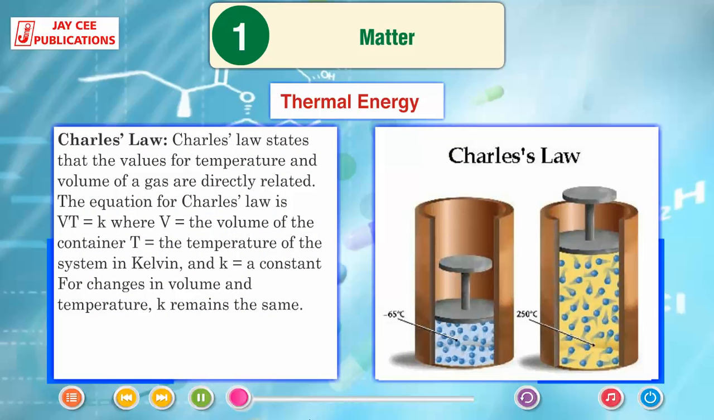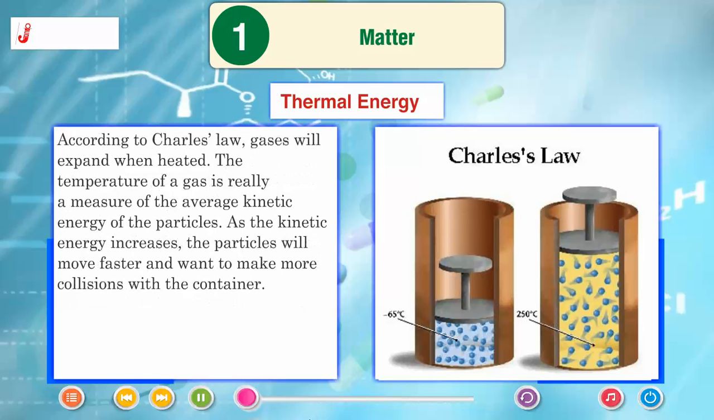Charles' law. Charles' law states that the values for temperature and volume of a gas are directly related. The equation for Charles' law is V/T = K, where V is the volume of the container, T is the temperature of the system in Kelvin, and K is a constant. For changes in volume and temperature, K remains the same. According to Charles' law, gases will expand when heated.